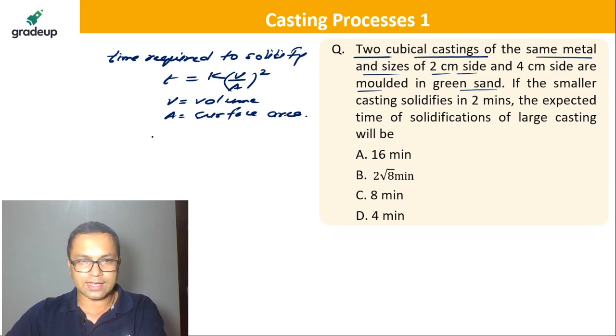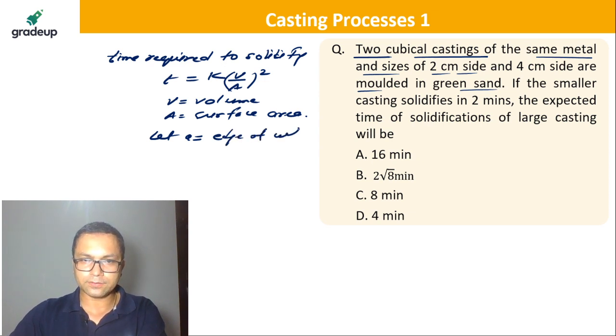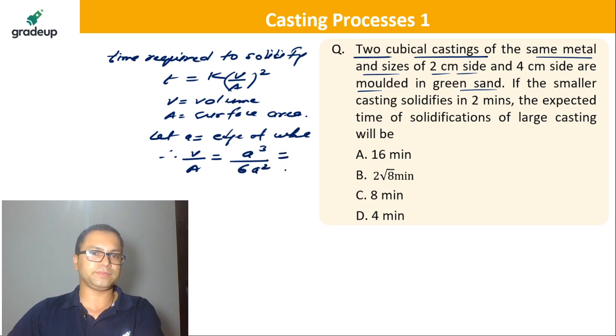Now let's say A equals the edge of the cube. So V upon A, volume per unit area, is A cube upon 6A square, right?